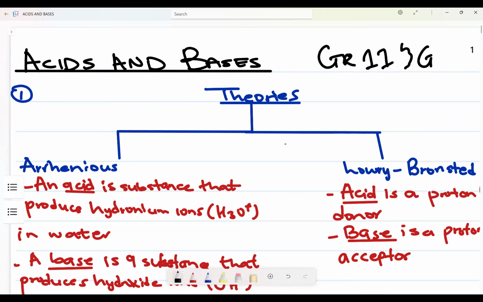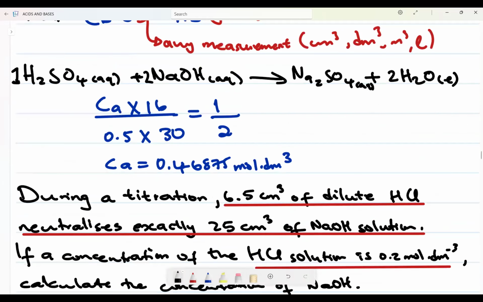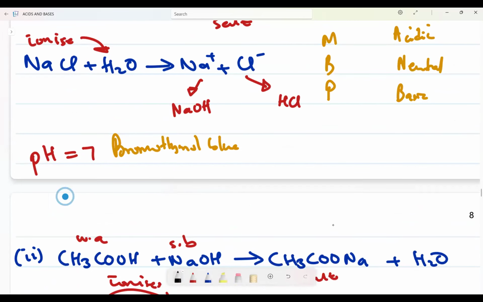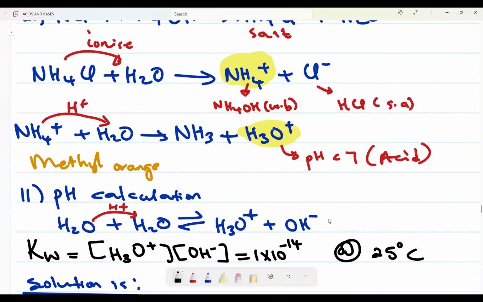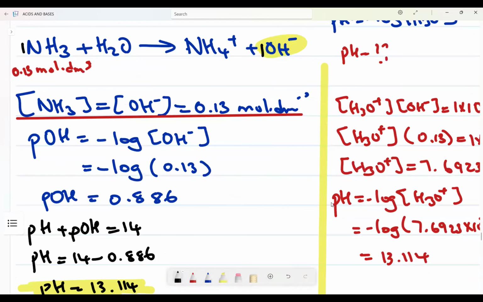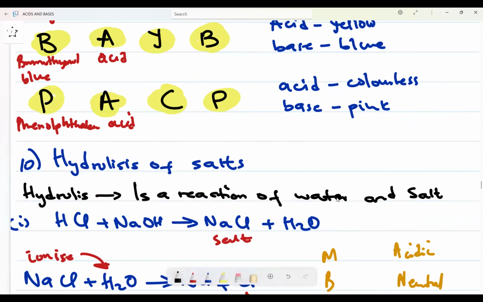In grade 11, we just add a few things, such as pH calculation. I think also in grade 12 you do pH calculations. Actually, it is for all. Things have changed now, so it is for both grade 11 and 12.